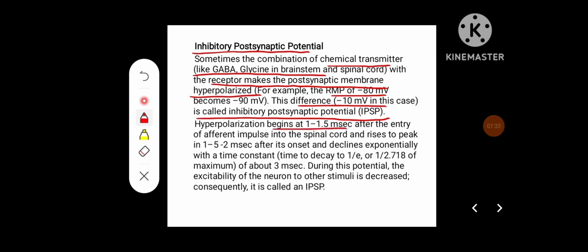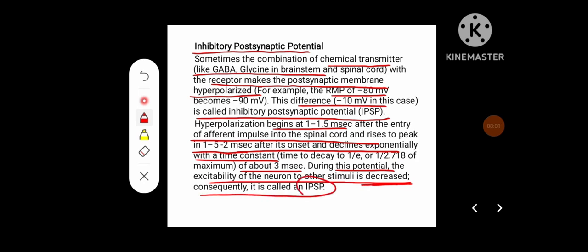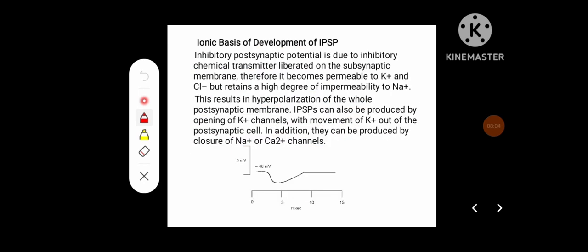Hyperpolarization begins at 1 to 1.5 milliseconds after the entry of the afferent impulse into the spinal cord and rises to peak in 1 to 5 milliseconds after its onset, and declines exponentially with a time constant of about 3 milliseconds. During this potential, the excitability of the neuron to other stimuli is decreased, and consequently it is called inhibitory postsynaptic potential.